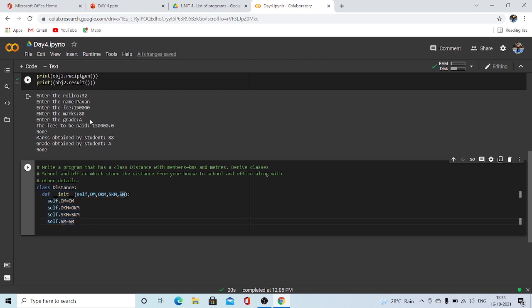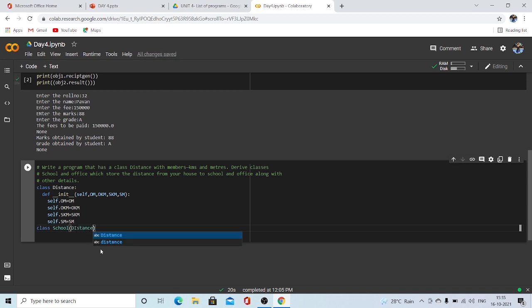Now let's go to the next statement, which states to derive the classes School and Office which store the distance from your house. Now let's create the class of School. School is being derived from Distance, right? That's why we have to keep it inside the brackets. So we have kept Distance in brackets. This actually means the derived class of Distance. So here we are storing the details of the distance of school. In the School class, we will be storing the distance of school.